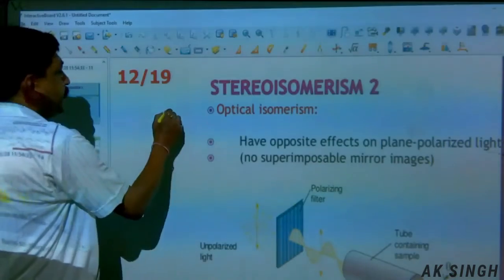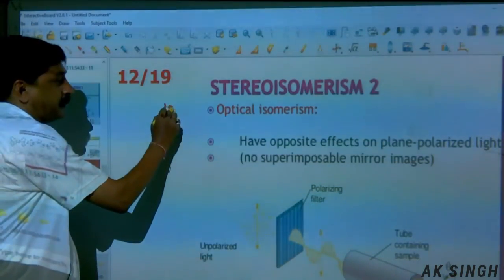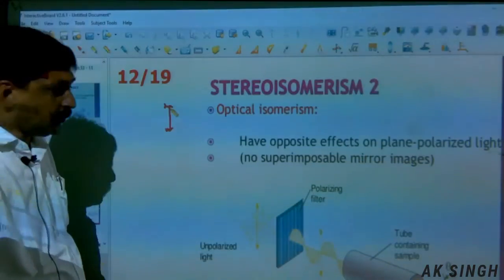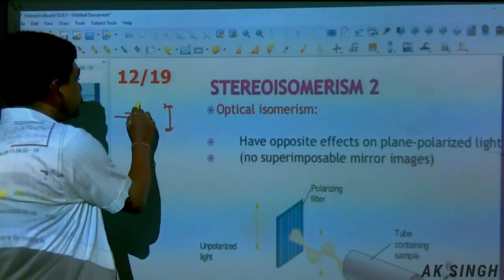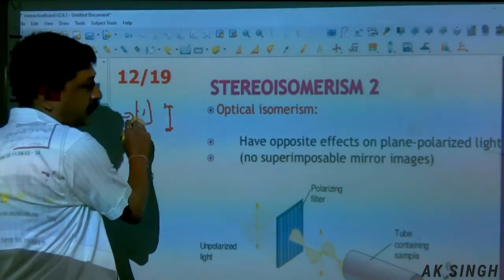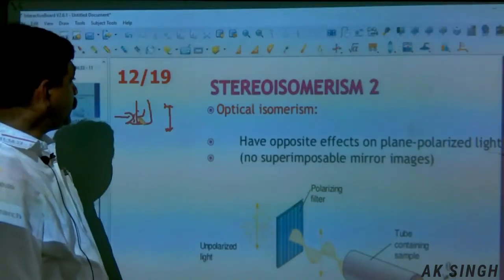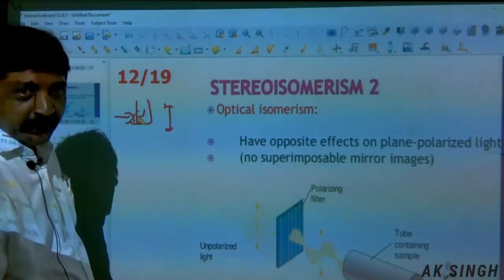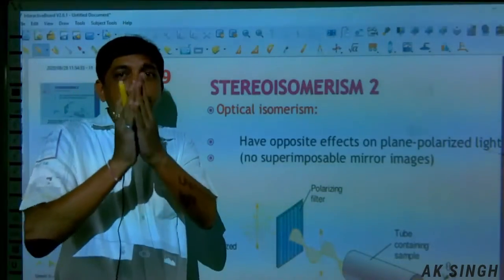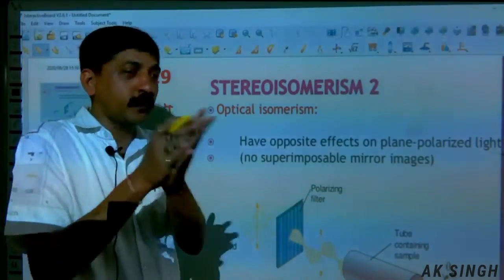We have the light in this direction. Now, when the same light is passed through a substance which is optically active, that optically active compound has the capability to rotate the plane polarized light towards right or towards left.